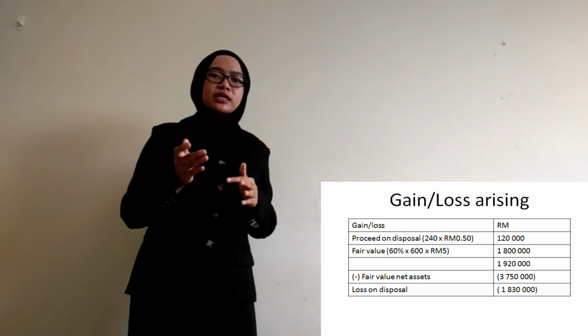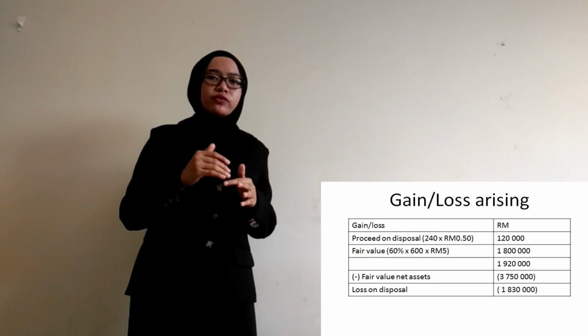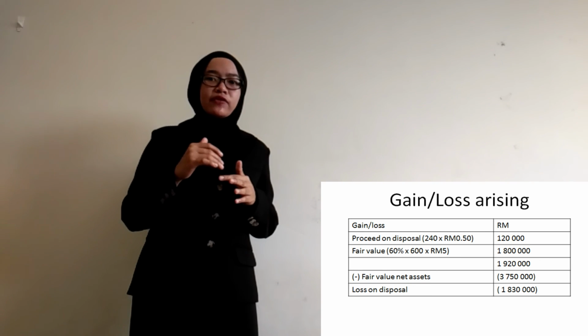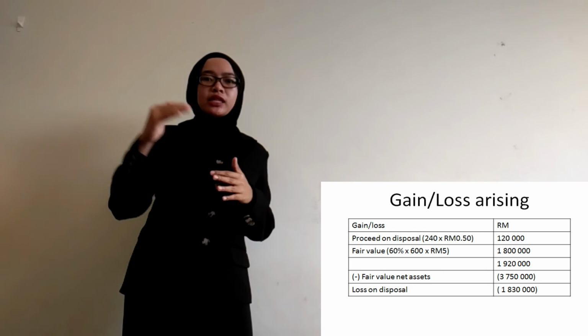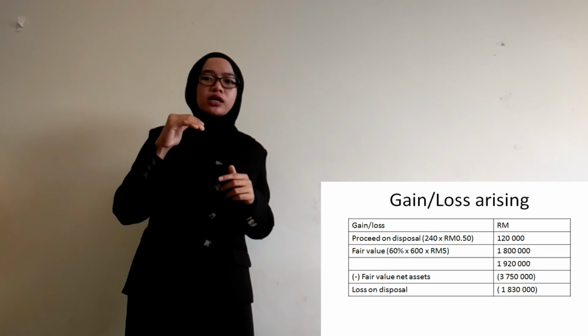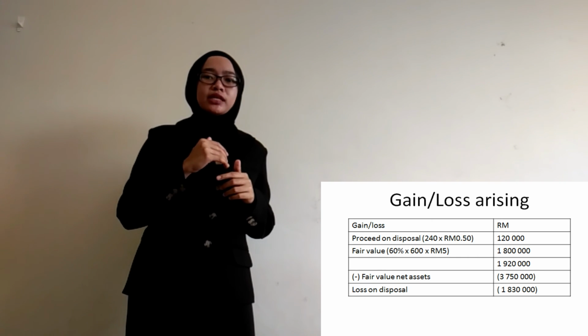After that, we must minus fair value net asset, which is 3,750,000. After that, we will get loss on disposal, which is 1,830,000.